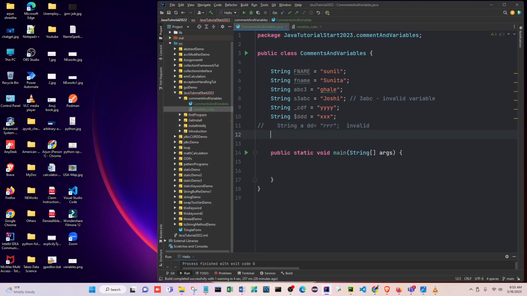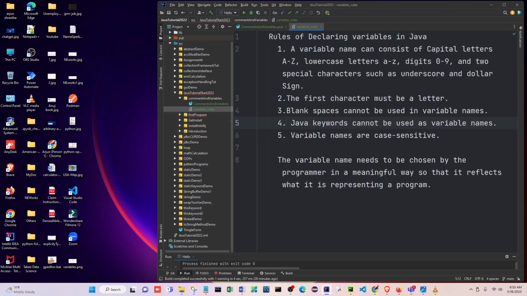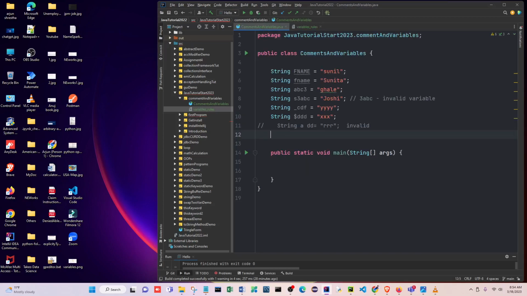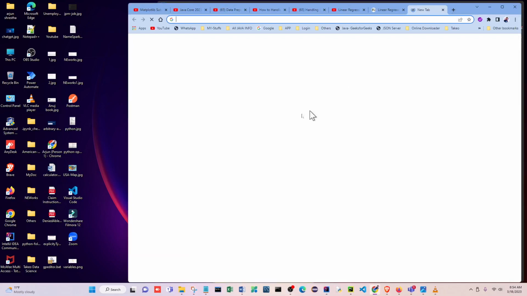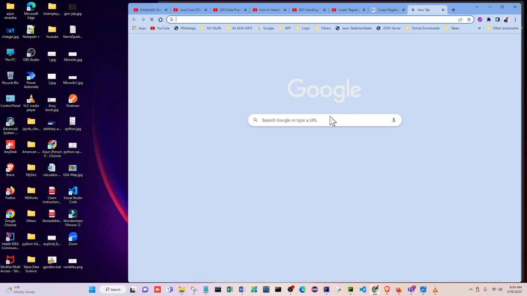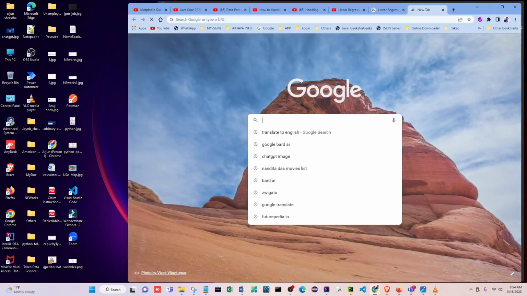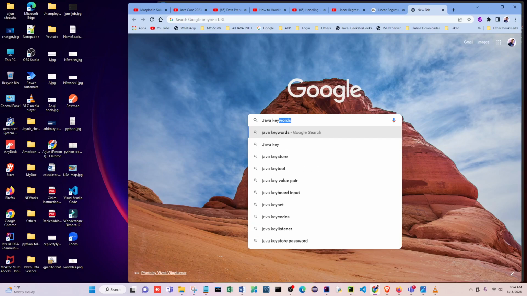Okay, and next one is, after the blank space, Java keywords cannot be used as variable names. So we have a lot of Java keywords. Okay, so if you go to, suppose I go here, and let's see Java keywords.